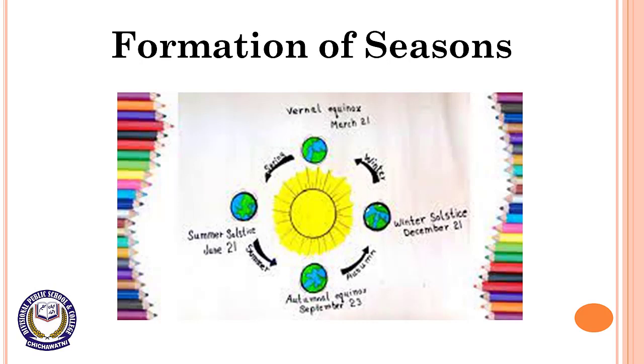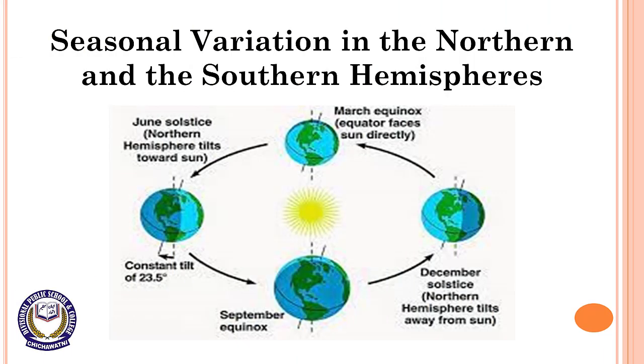In summers, the days are longer and nights are shorter, while in winters, the days are shorter and nights are longer. Dear students, now we are going to discuss seasonal variation in the northern and southern hemispheres. Students, we will discuss why the seasons are different in two hemispheres at the same time.